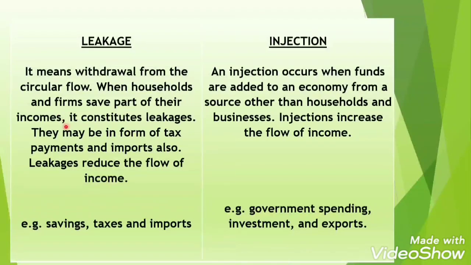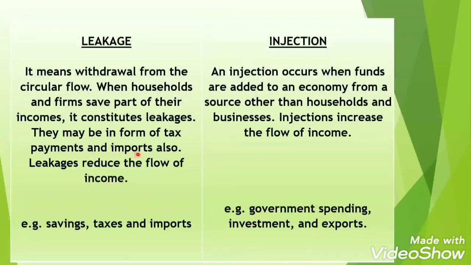Suppose I'm earning 50,000 a month. I'm not going to spend my entire 50,000 on consumption of goods and services. Say around 20,000 I'm going to save in the bank. So the 30,000, I'm getting my full payment for my services, isn't it? But this total amount of 50,000 will not go back to the firms. Why? Because I am saving part of my income. So this creates leakages in the circular flow.